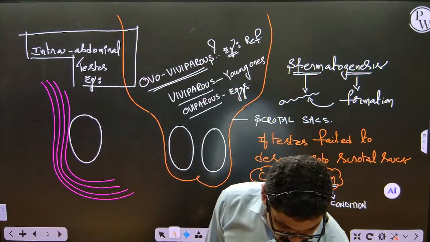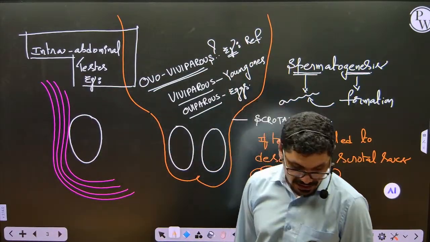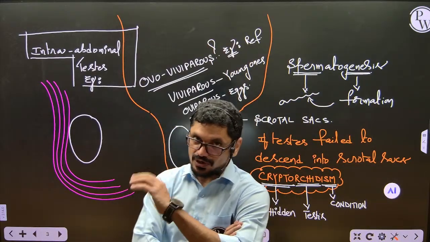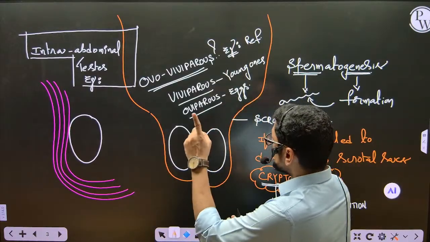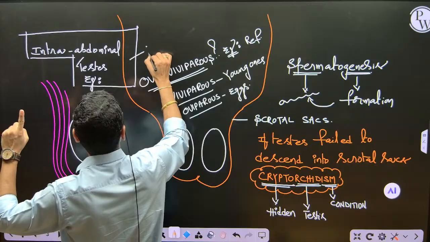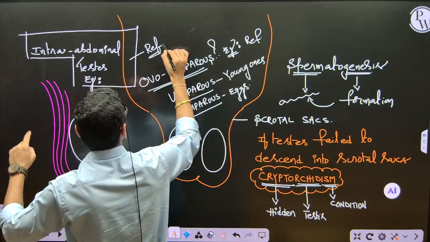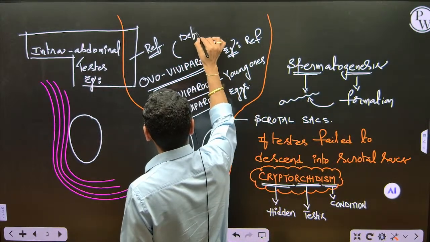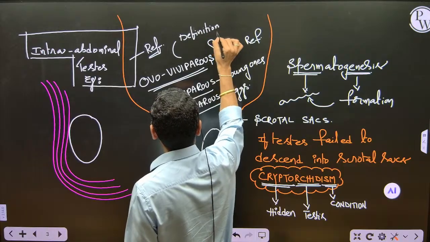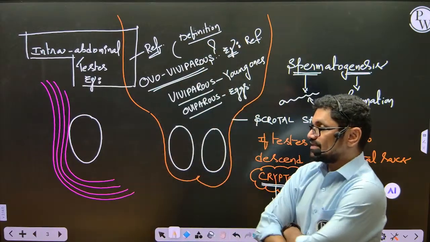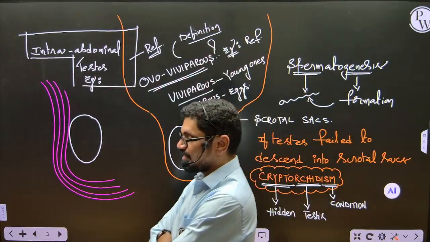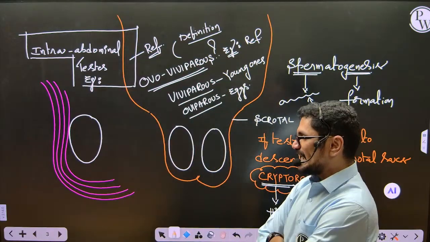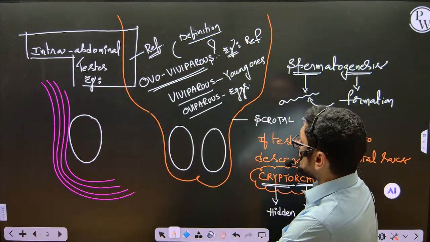Intra-abdominal testis are present in which of the following animals? I want that answer. I want to know the examples. That is the one question I asked you. And similarly I asked what is ovoviviparous. I want the definition and examples also. I think you will use social media, Google or ChatGPT, and then you will tell the answer. But anyhow, at least try. That is sufficient. Am I clear?